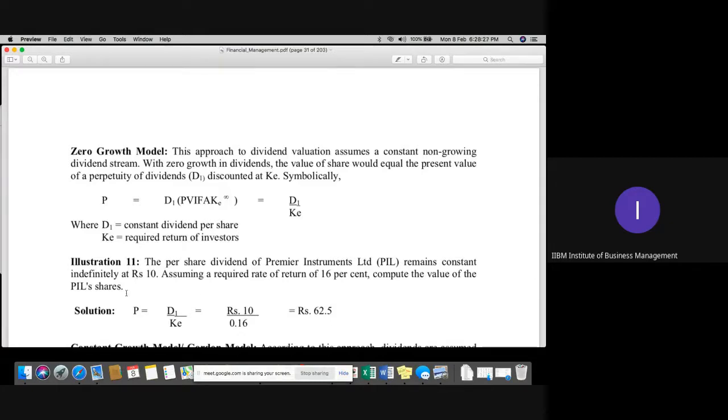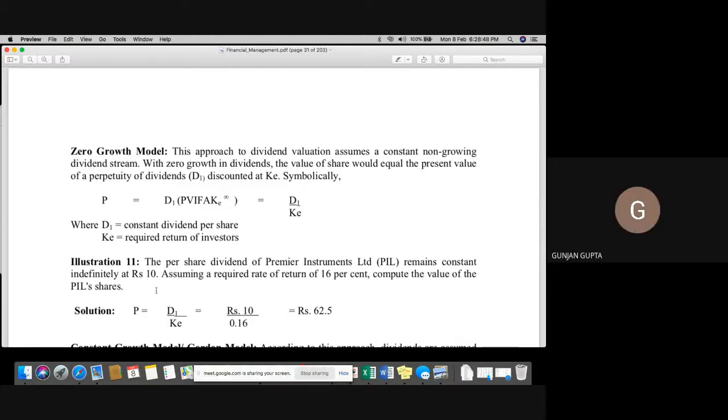Very simple. Dividend upon required return. 10 upon 0.16. That is 62.5 rupees, the current value of the share. Very, very simple, I think so. When it is constant, always remember, your growth of your dividend is constant. Similar percentage of dividend you are receiving throughout the years.